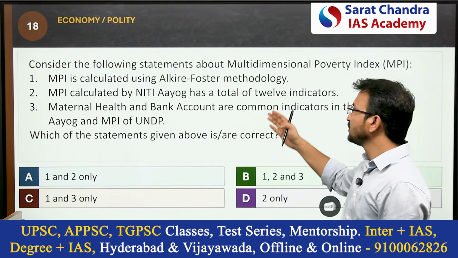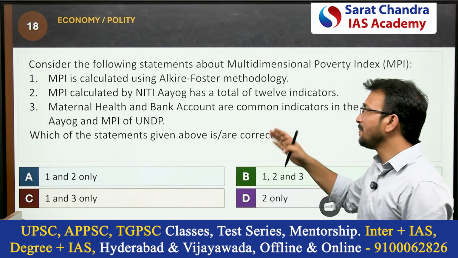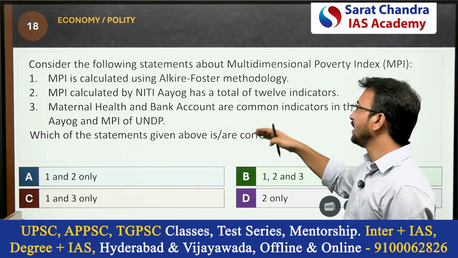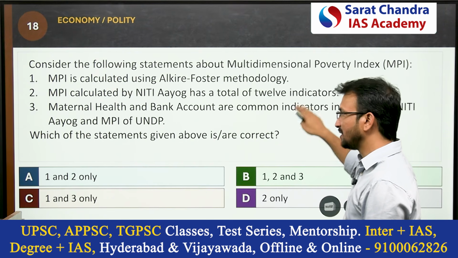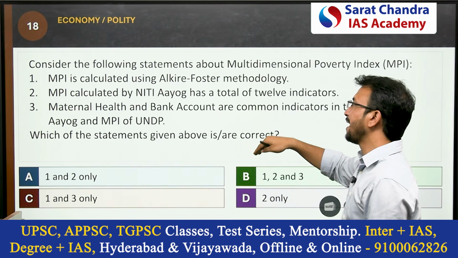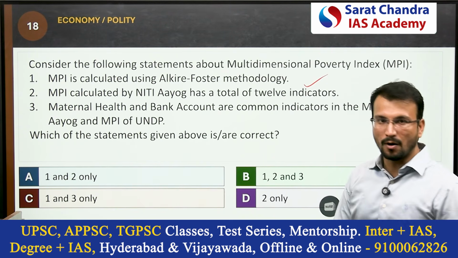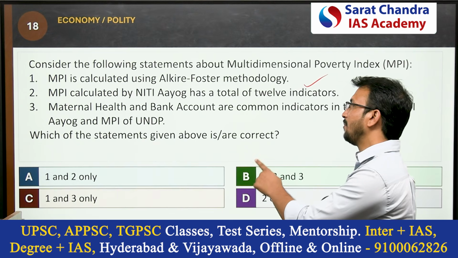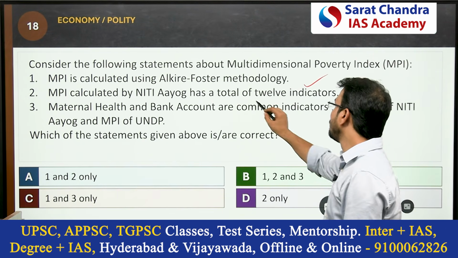Okay. Consider the following statements about the multidimensional poverty index. First statement, multidimensional poverty index is calculated using Alkire-Foster methodology. Yes, multidimensional poverty index is calculated based upon the Alkire-Foster methodology. First statement is correct. Second statement, multidimensional poverty index is calculated by the NITI Aayog, has total 12 indicators.